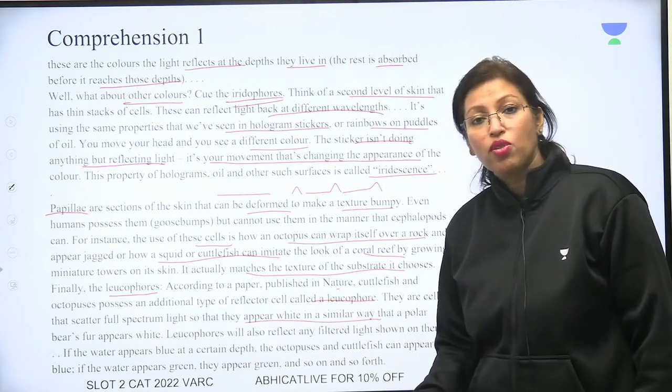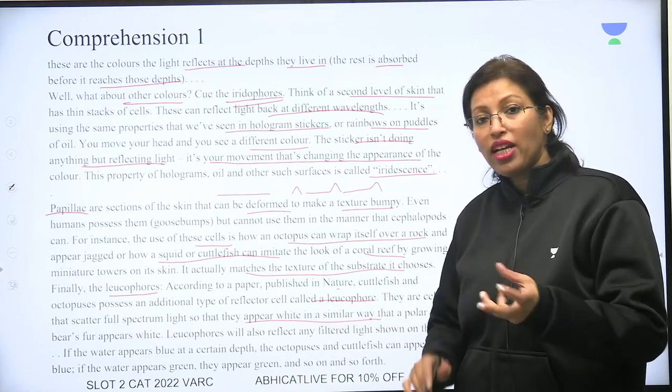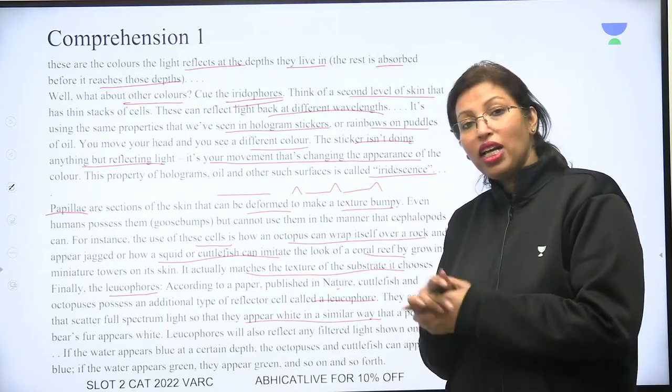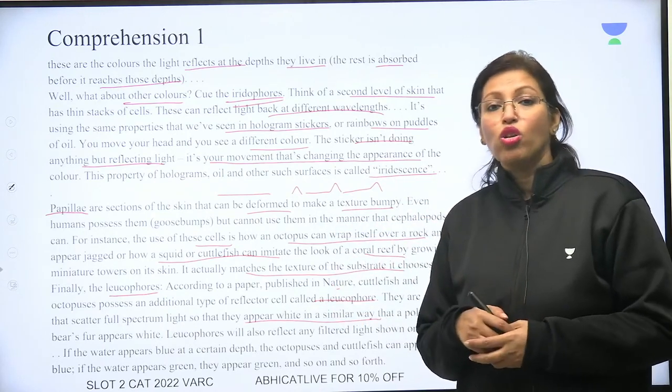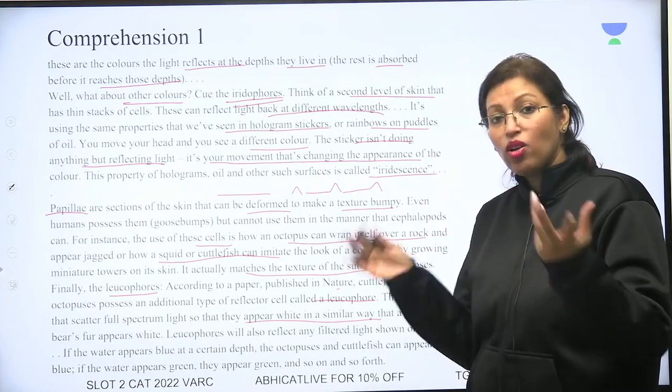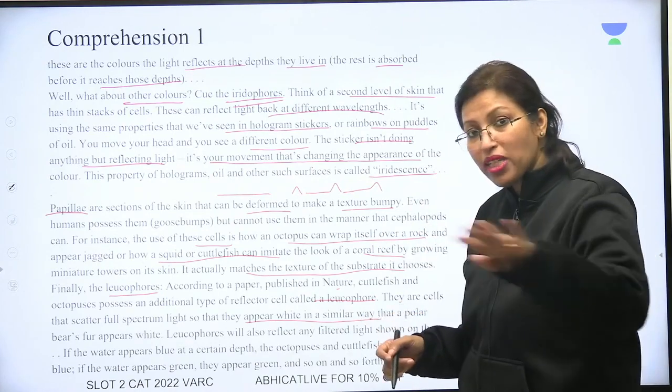bear's fur appears white. So जैसे the polar bear का fur appears white, similarly these animals also, their skin also appears white. So it can mix with the environment.